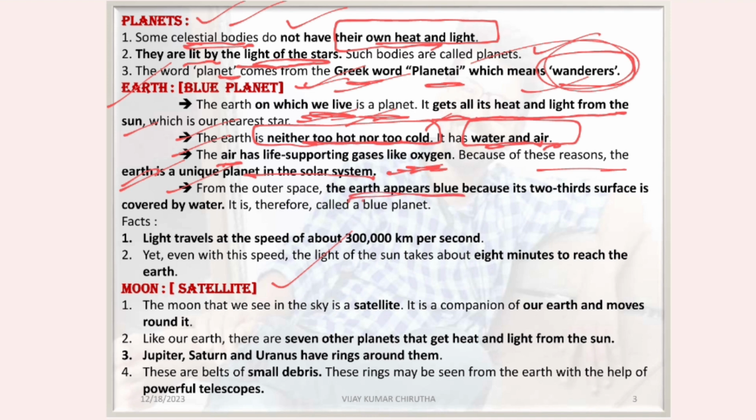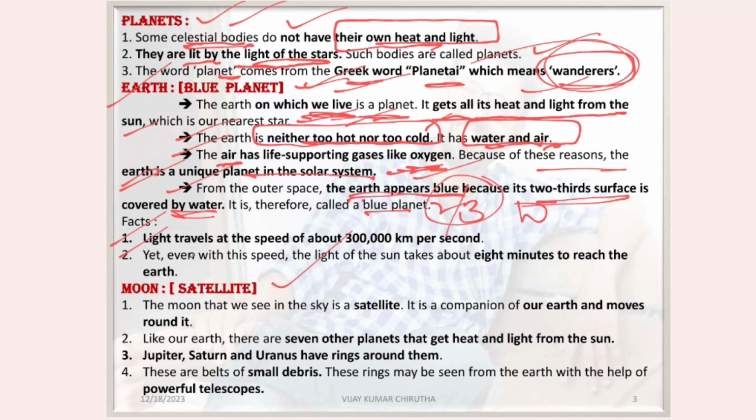From outer space, if you see Earth from far away, it appears blue in color because two-third of its surface is covered by water. So two-third of Earth is covered by water. That is why we call it the blue planet.